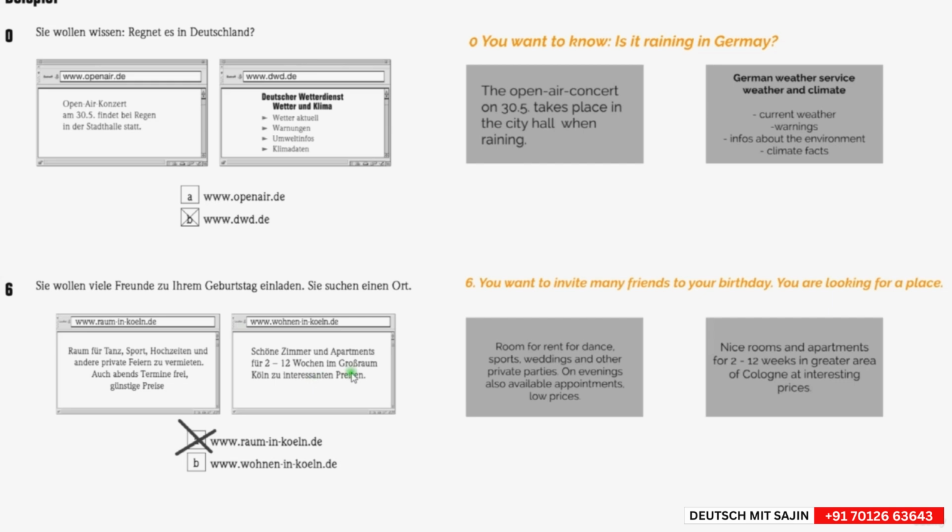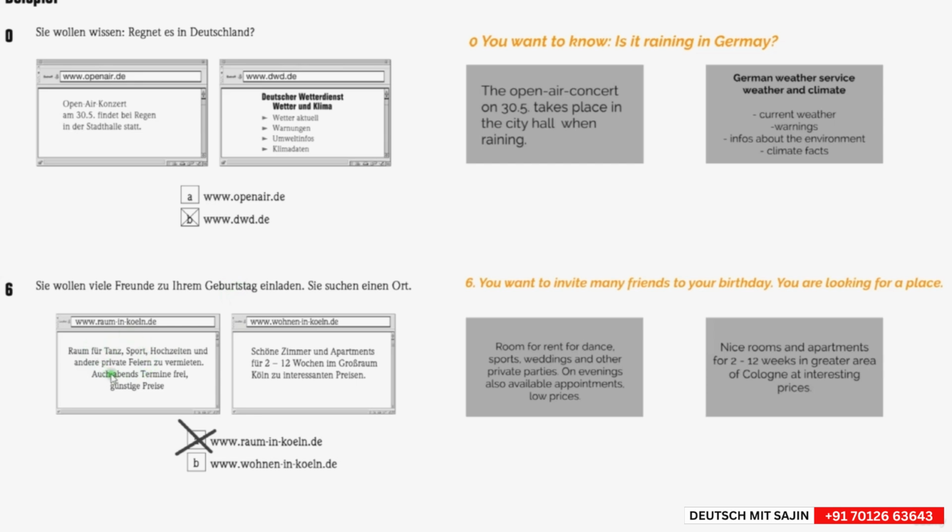It is not just the city center of Cologne, but also the suburbs. The Großraum also means big spaces. Groß is big and Raum is place or space, of course. It does not mean big space, it just means the greater area, big area. So the correct answer is A, because here the person is looking for a venue for your birthday. And the correct one is A.